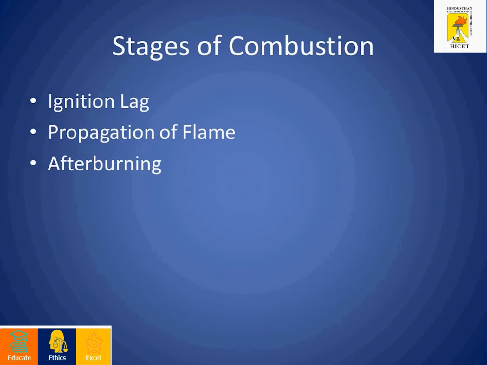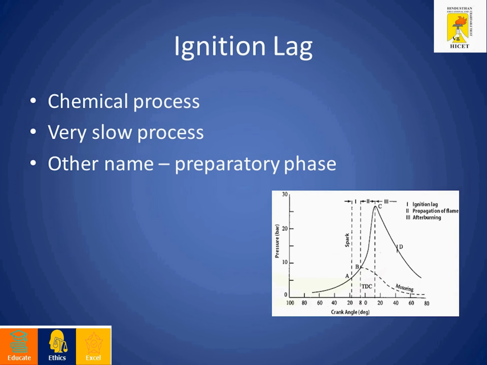So the first stage is ignition lag. To burn an air and fuel mixture, what conditions are required? Three conditions are necessary to complete the combustion process. The first condition is the presence of a combustible mixture.